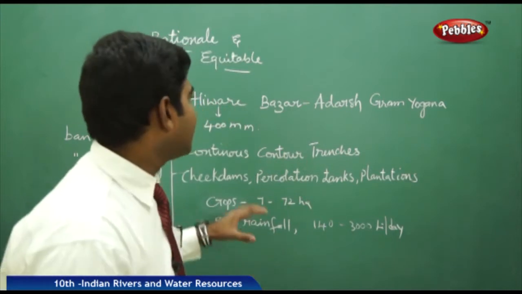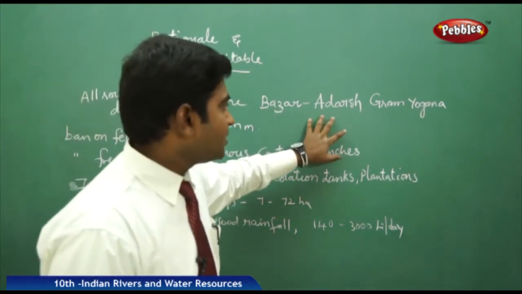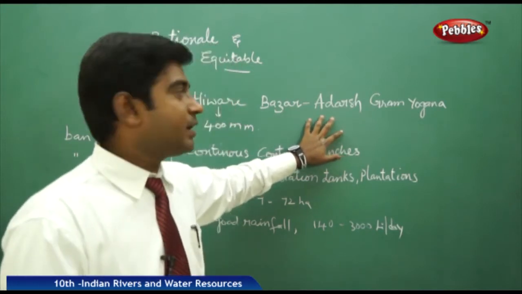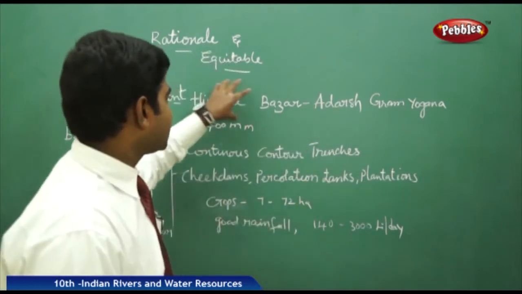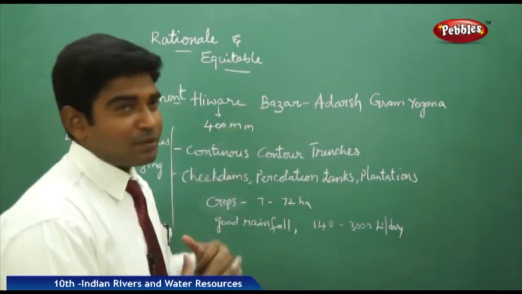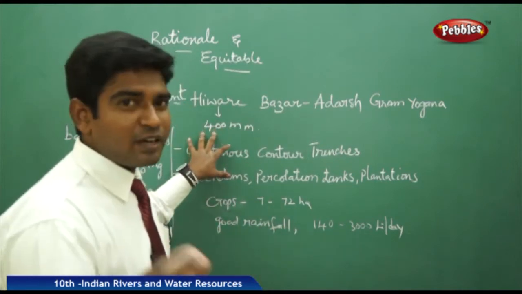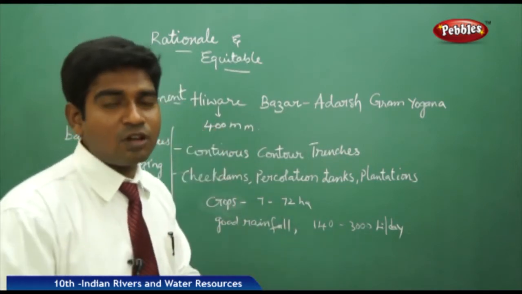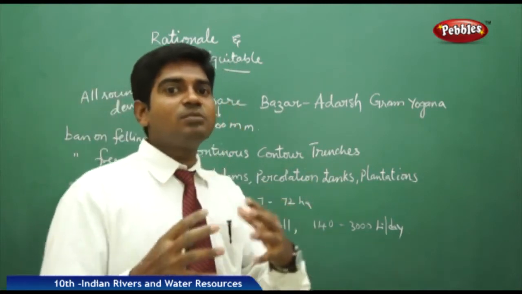We have seen an example in Maharashtra at a place called Hiware Bazar. This is under a plan of the Maharashtra government, like Adarsh Grama Yojana. They brought this scheme to develop this particular village into a better place. The average rainfall in this place is very little, just 400 millimeters. It is like a drought prone area, like dry land. How can we develop this dry land?